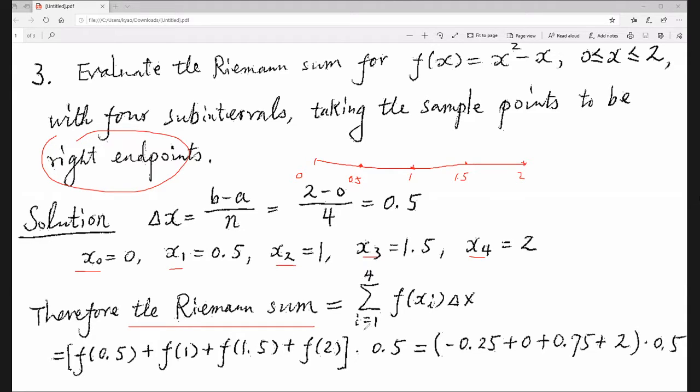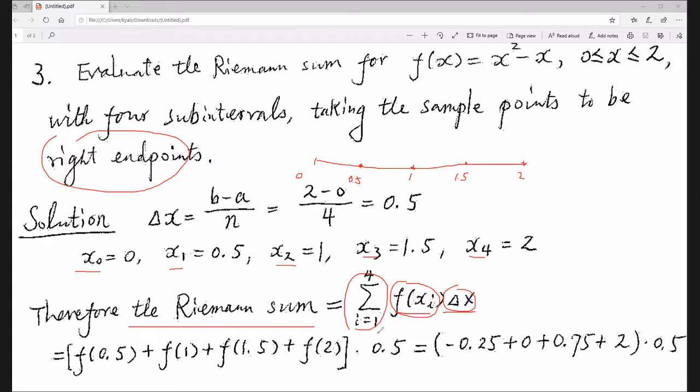Sigma means sum, i from 1 to 4, that is 1, 2, 3, 4, of f of x i times delta x. Delta x is the base. f of x i is the height. So use the area of these small rectangles to approximate the area. Now f of x1 will be f of 0.5, then f of 1, then f of 1.5, then f of 2. Delta x is the same, so we can put delta x outside.